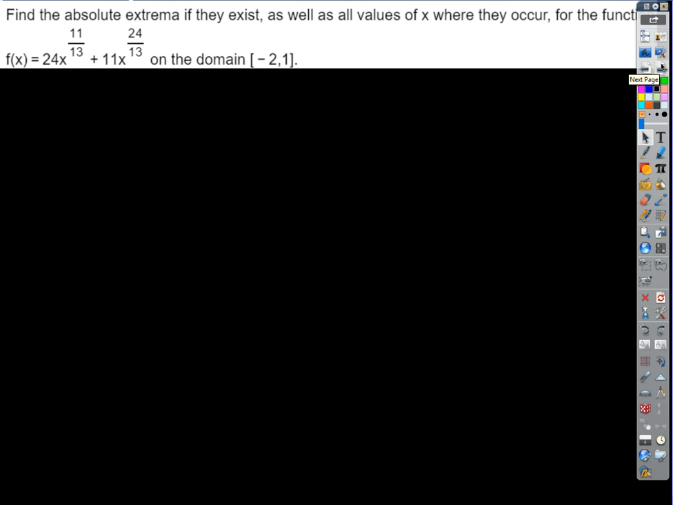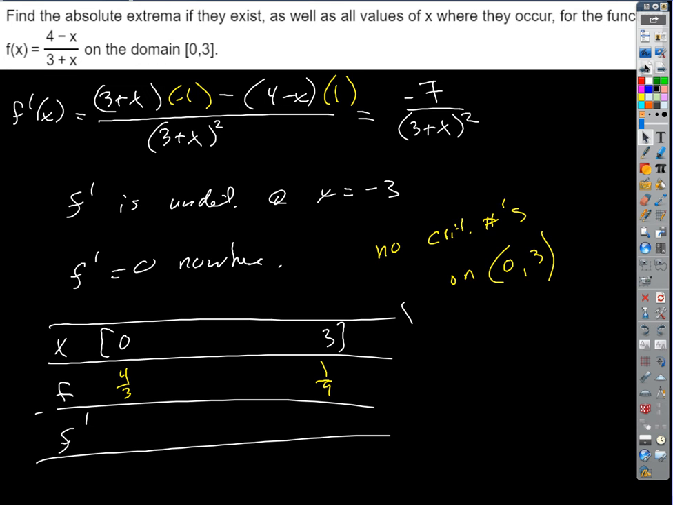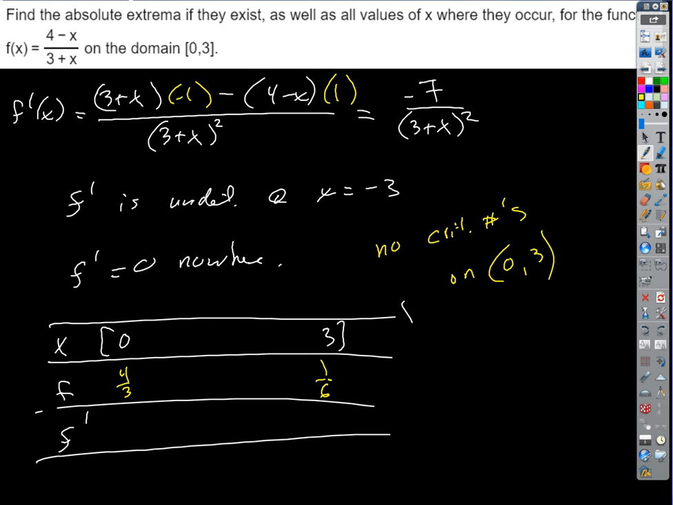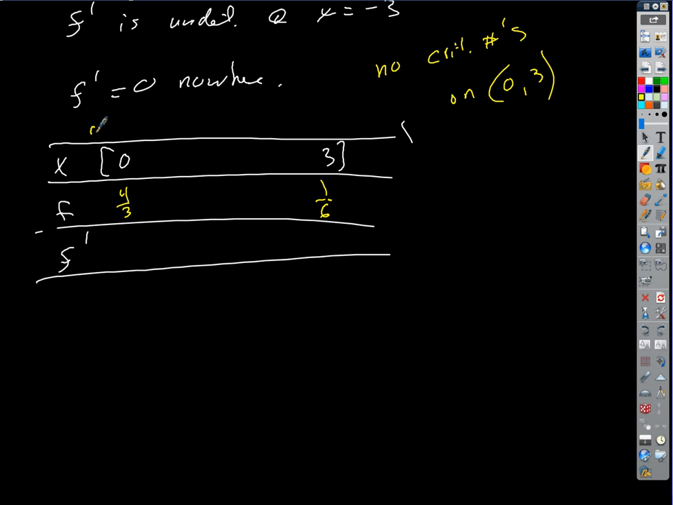Okay, let's try another one. It was 1/6, but it's still. Oh, did I mess it up? Oh, you're right, 1/6. It doesn't matter. I'll fix it just for the notes. Okay, and so we could summarize that by saying absolute max, absolute min, right?